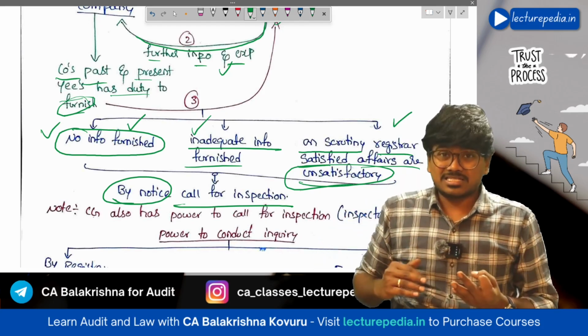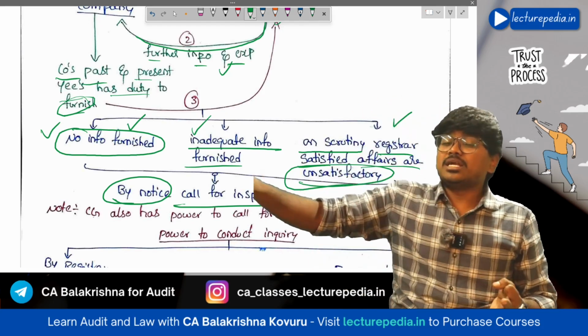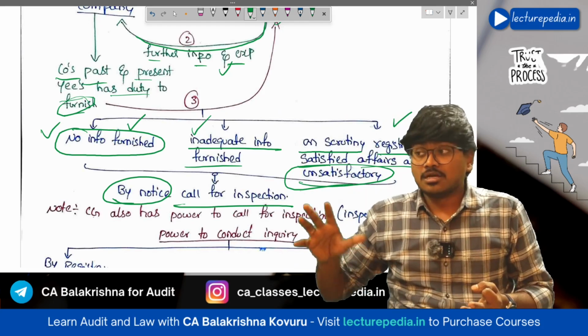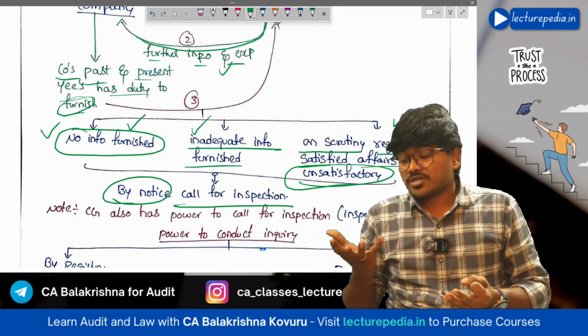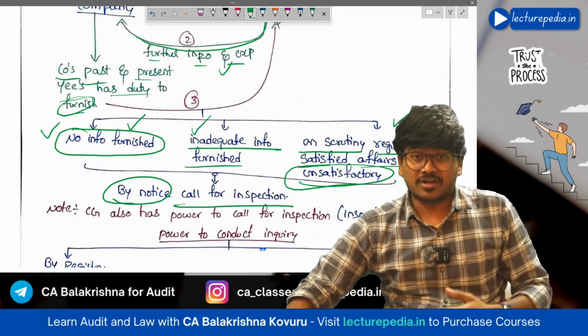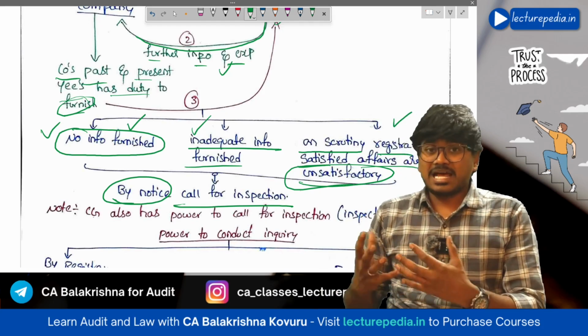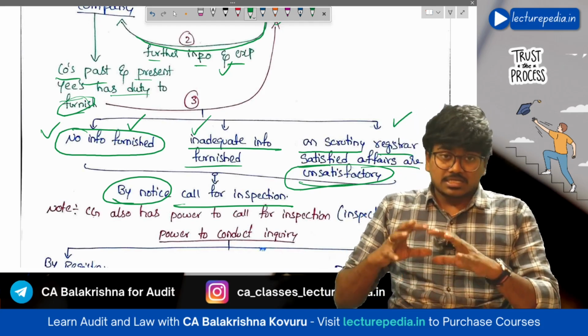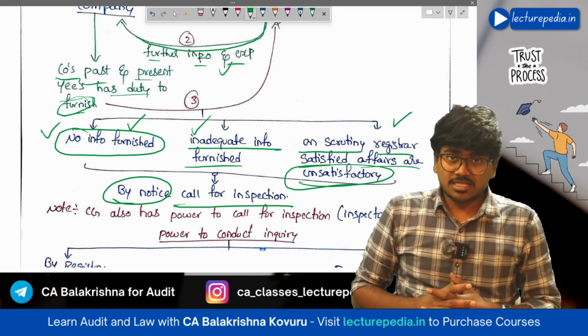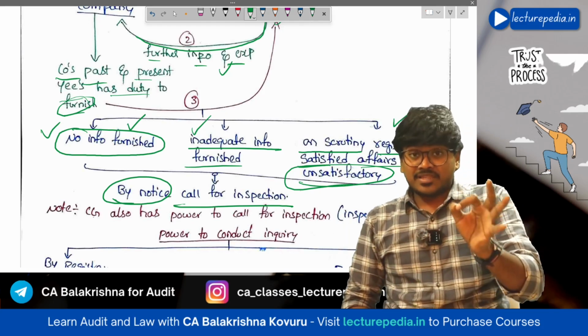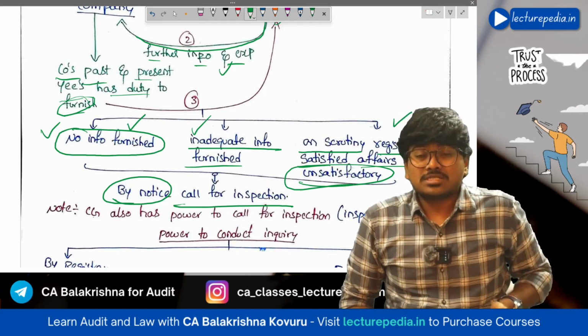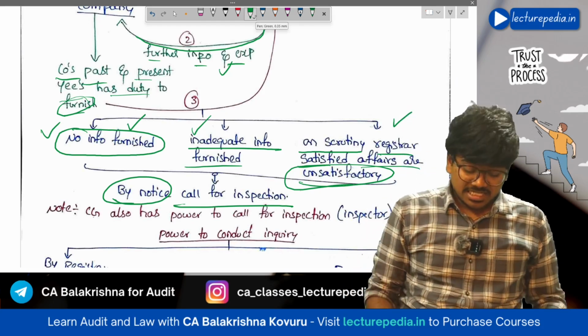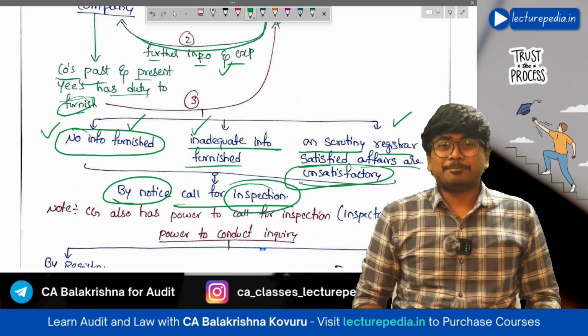Coming to the third case, company has given complete information that the ROC has asked, but after scrutinizing that information, ROC finds that there are some lapses, some misstatements in the information. The information is unsatisfactory. If ROC feels so, then by a notice, ROC can call for inspection on the company.